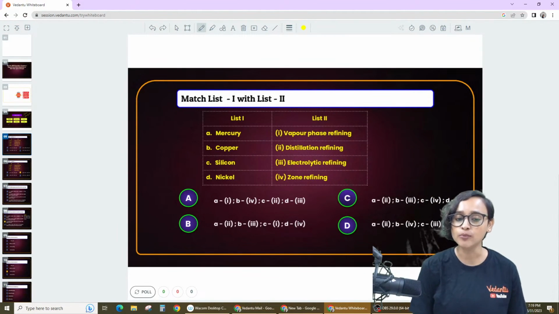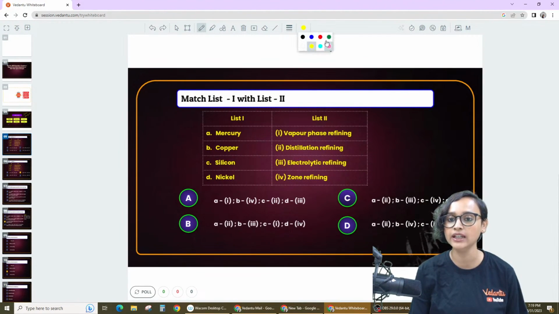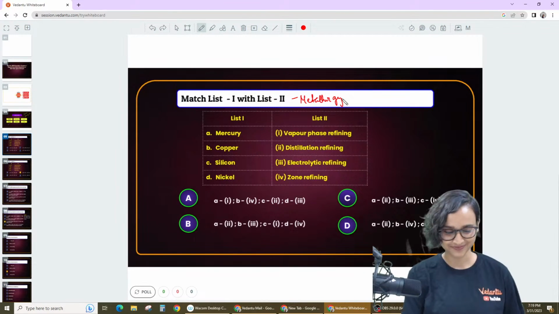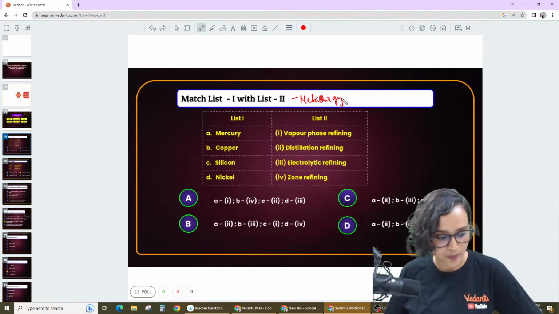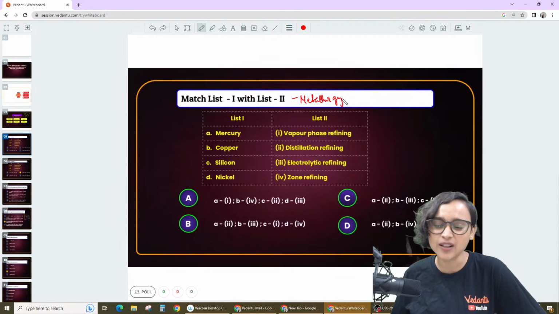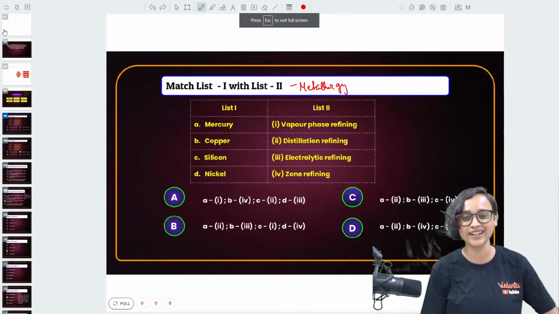So you have to match list 1 with list 2. You tell me, have you done metallurgy? This question is from metallurgy, everybody. Yes, tell me, what do you all think? This is from metallurgy, guys. Let me know. Yes, I know it is boring. That's why we are not going to read the chapter. We will directly solve the question, isn't it? We will directly be solving the question.